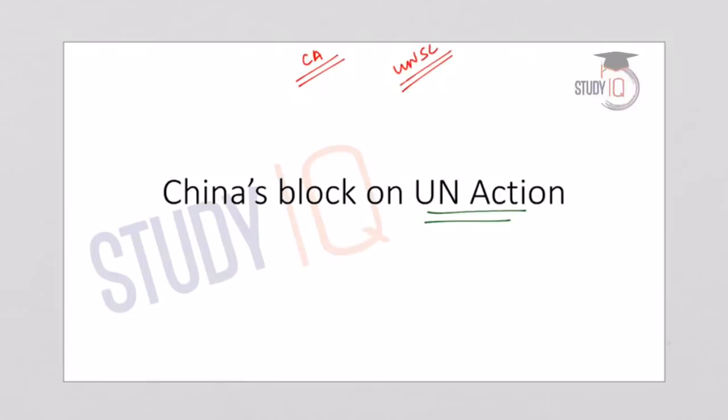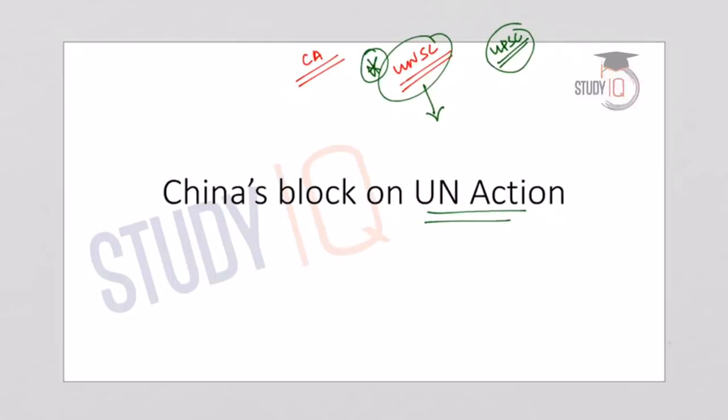Now discussing briefly about the UN Security Council. The UN Security Council is a principal organ of the United Nations and it is charged with the maintenance of international peace and security. It is important for you to understand some basics about the UN Security Council to understand this lecture and also for any competitive examination, especially the UPSC examination. So we will discuss briefly about the Security Council.